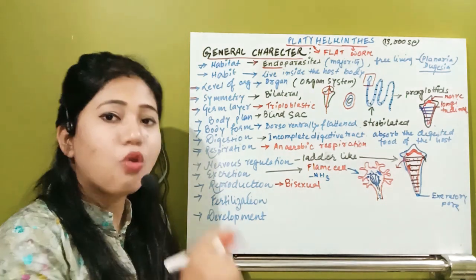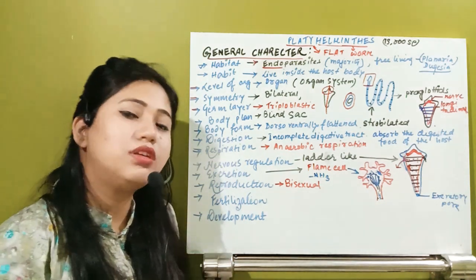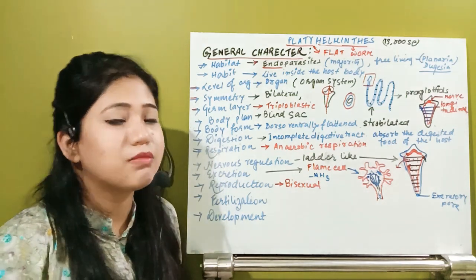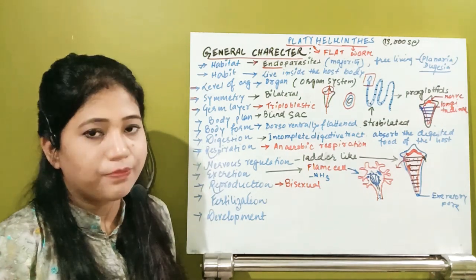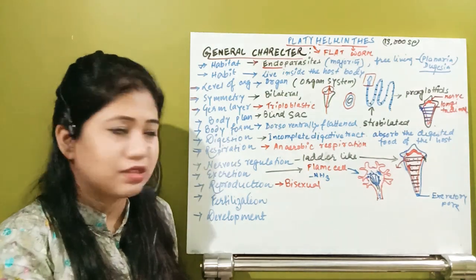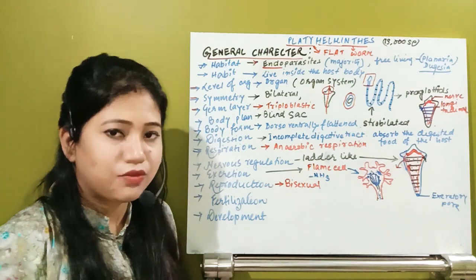That means though that organism is, suppose, hermaphrodite, and has both the male and the female organs, then also in some cases the meeting of male and female gametes in the same body will not occur. They have to depend on another organism, suppose another organism, to take the gamete from it.